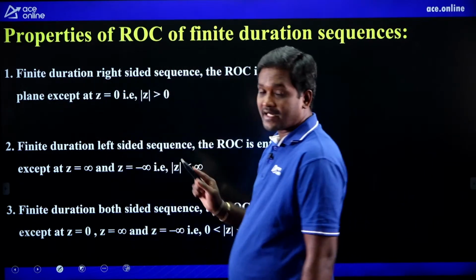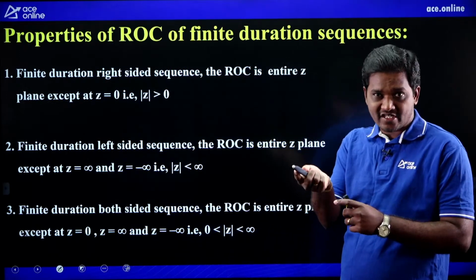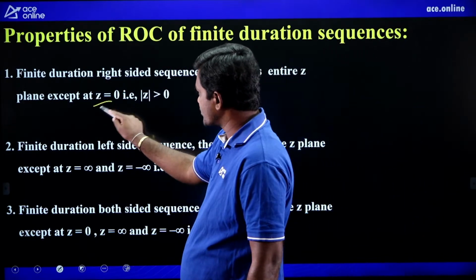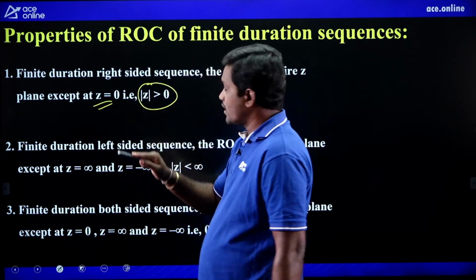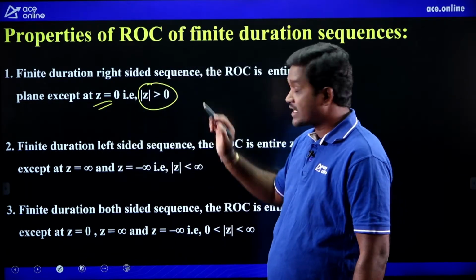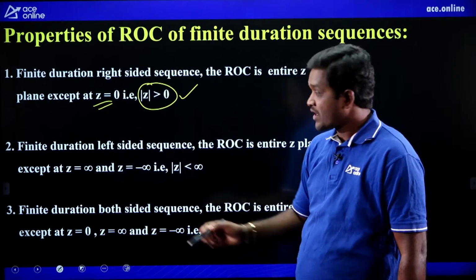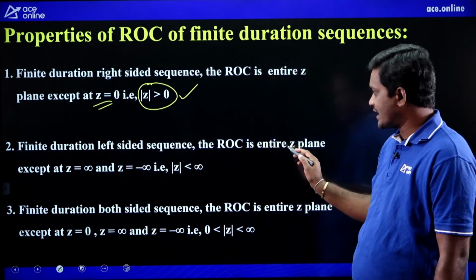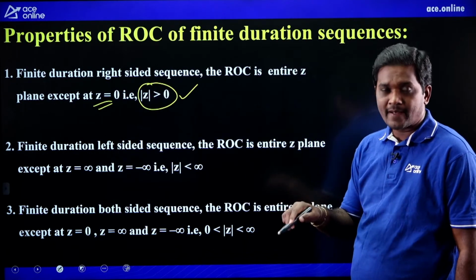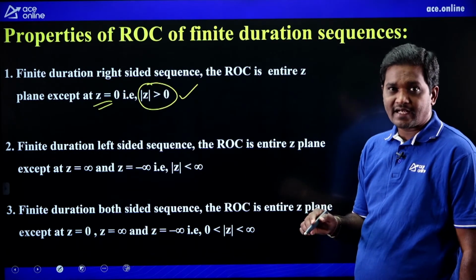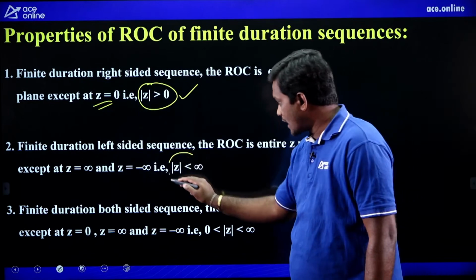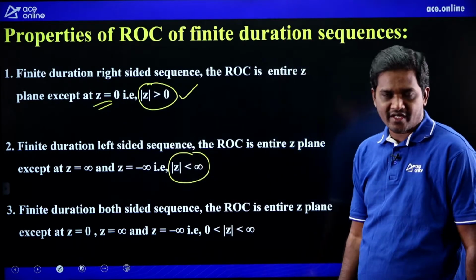For a finite duration right-sided sequence, the ROC is the entire Z plane except at z equals 0. You can also mention it as mod z greater than 0. For a finite duration left-sided sequence, the ROC is the entire Z plane except at z equals infinity, that is, mod z less than infinity.